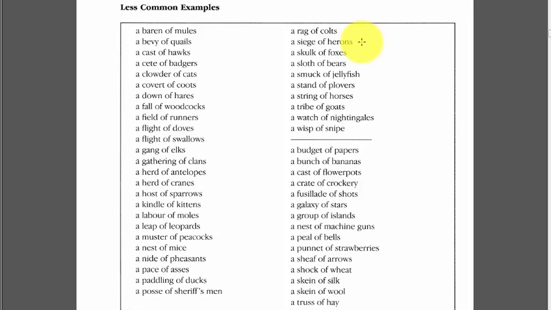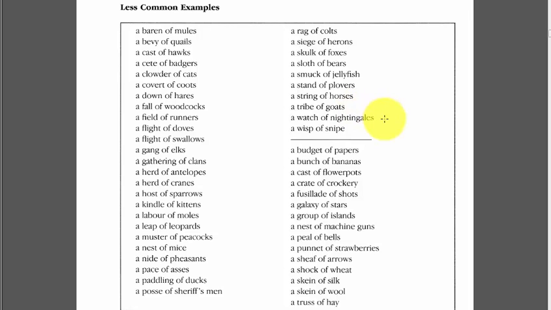Then we've got a siege of herons, a grey bird, quite big in size, similar in appearance to a crane but not related to it. Then we've got a skulk of foxes, a sloth of bears, a smuck of jellyfish. Now jellyfish are free-swimming marine animals, umbrella-shaped with trailing tentacles. Tentacles are just a bit like a tail, so it's got several trailing tail-like tentacles. Then we've got a stand of plovers or plovers. Either pronunciation is fine. This is another type of bird.